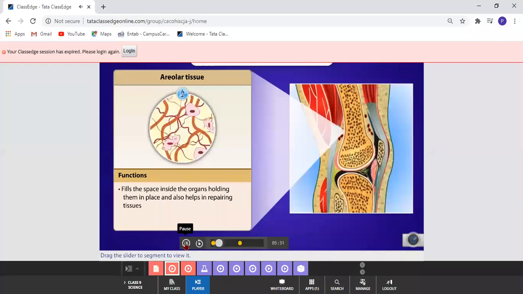What is the function of areolar tissue? Areolar tissue fills the space inside the organs. So whatever organs are there, they are helping in movement. So it fills the space, allows them to be held, and helps in repairing tissue. Small problems which happen on the skin, it helps to repair, and it attaches the epithelial tissue to other tissues. Epithelial tissue is the outer wall of all the tissues. So it attaches that outer wall to other tissues.